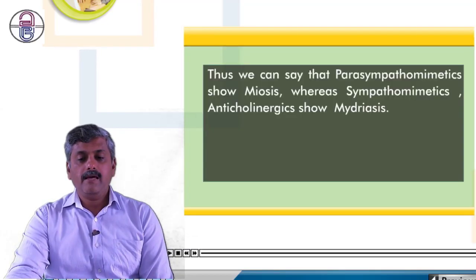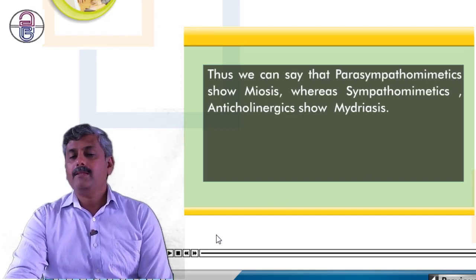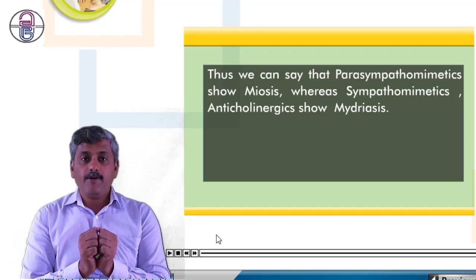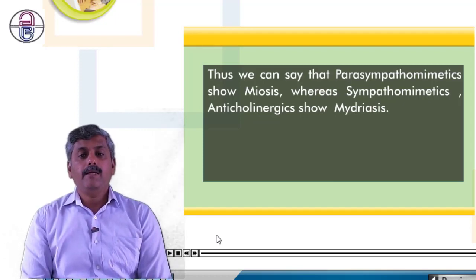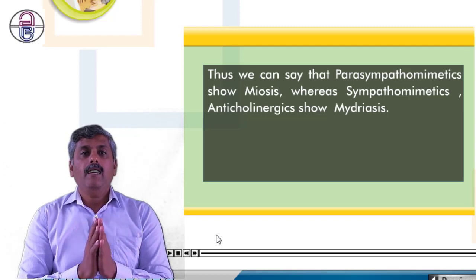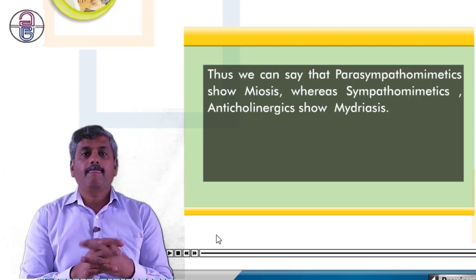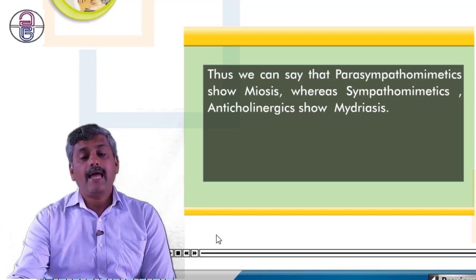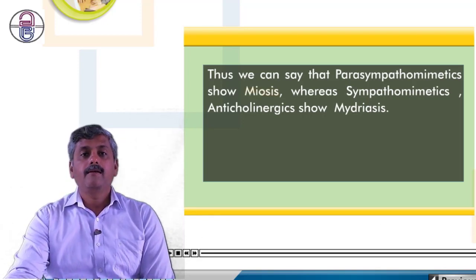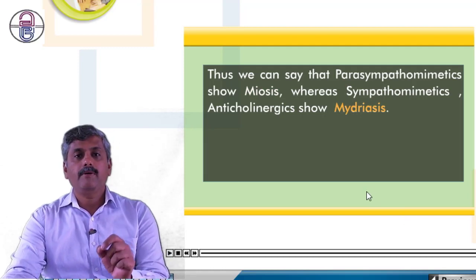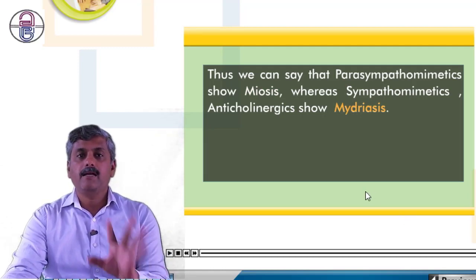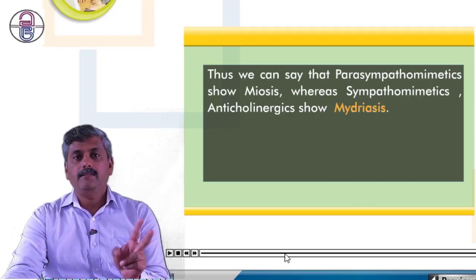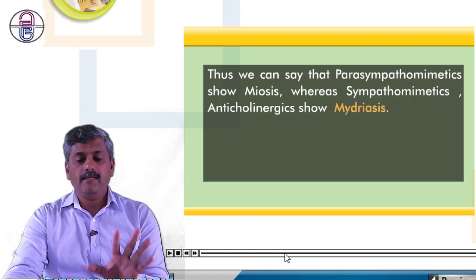Parasympathetics show constriction of the pupil, which we call miosis, miotic in action, while sympathetics, or anticholinergics, are adrenergic in action. They show mydriasis in action. So sympathetics are mydriatic and parasympathetics are miotic in action. Cyclopentolate and pilocarpine are the two examples that we could see in this experiment.